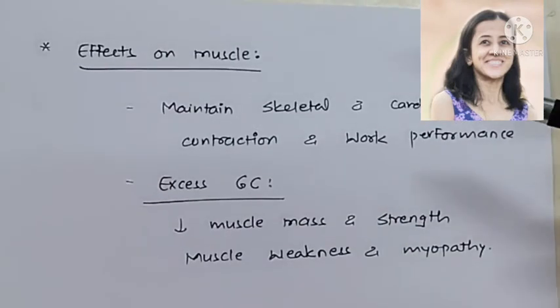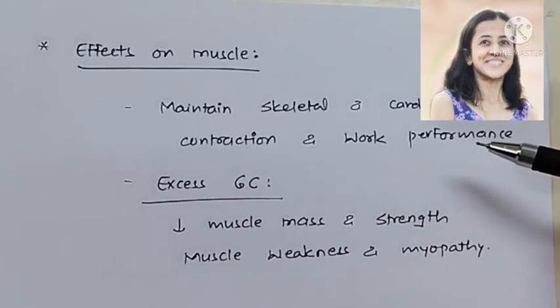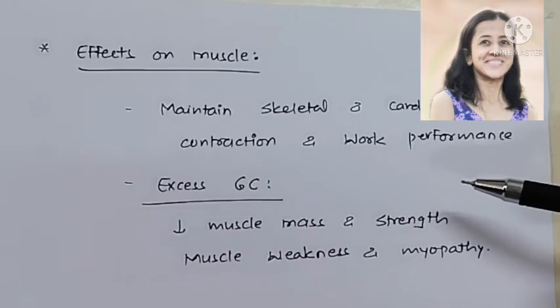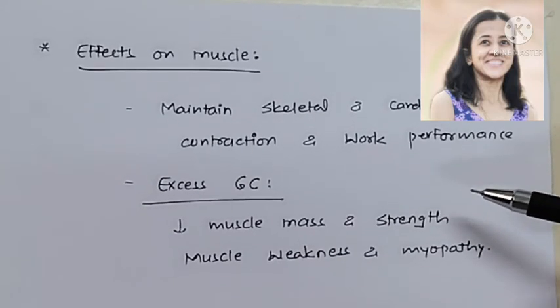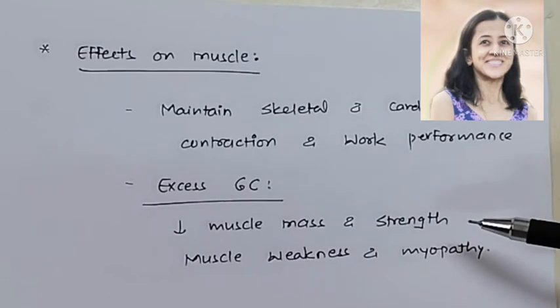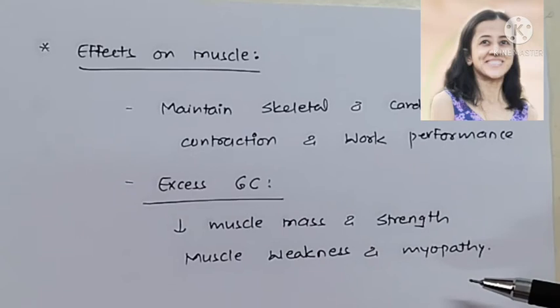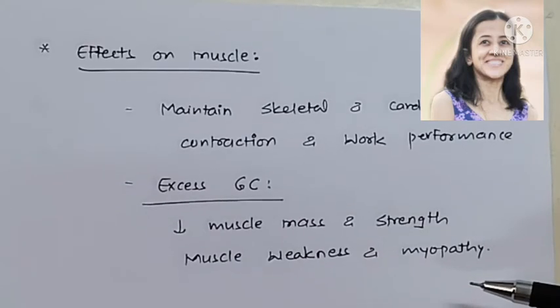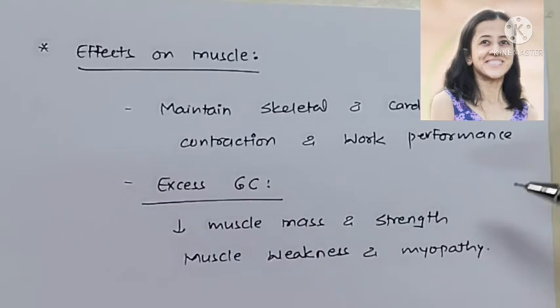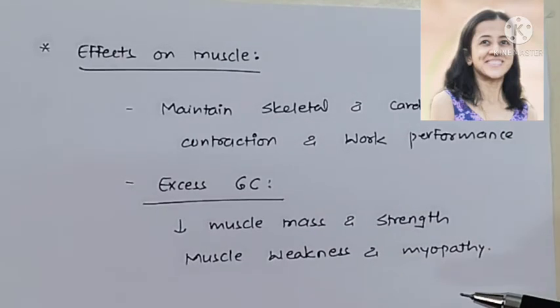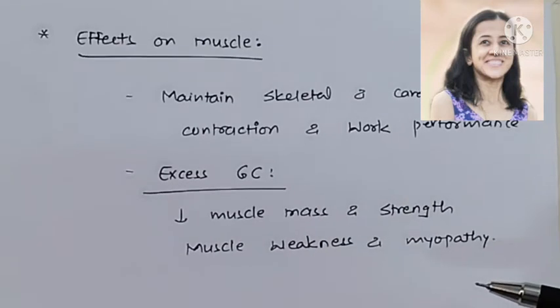Effects of glucocorticoids on muscle. Glucocorticoids are required for skeletal and cardiac muscle contraction as well as work performance. So when they are in excess, muscle mass and strength both are reduced, and that may produce muscle weakness and myopathy because it has protein catabolic effects. So normal glucocorticoids improve the performance of cardiac and skeletal muscle, but when they are in excess, they produce negative nitrogen balance, and that results in muscle weakness and myopathy.